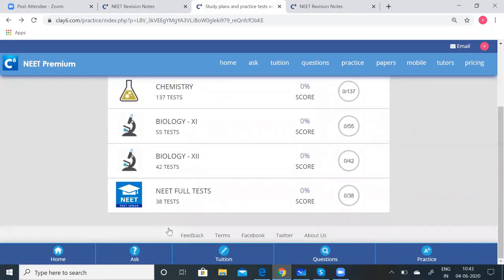And apart from this, you have the 38 full tests. So you can be 100% sure that by the end of all these practice sessions, you'll be thorough with all the concepts, and you can go and crack the NEET exam with utmost confidence.